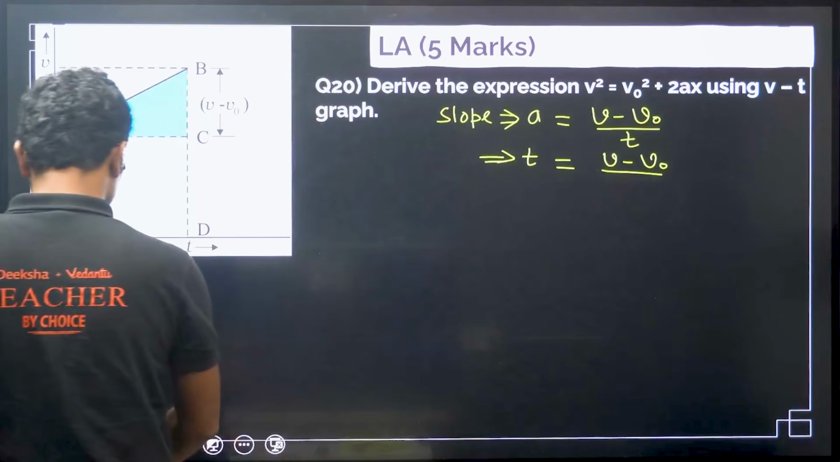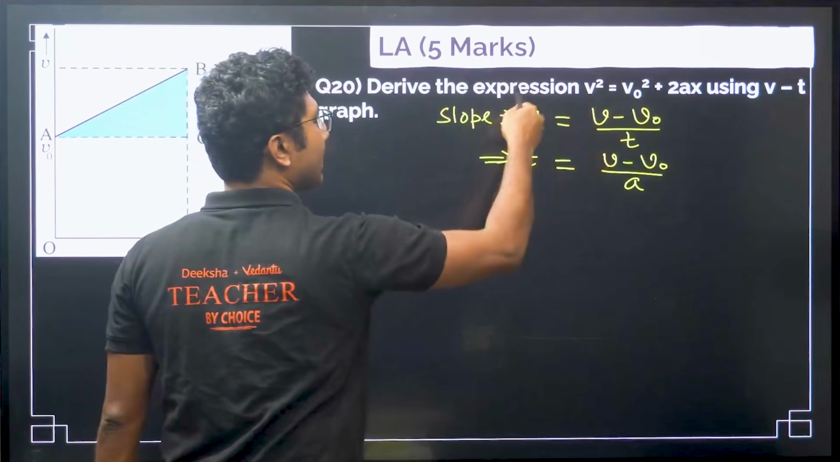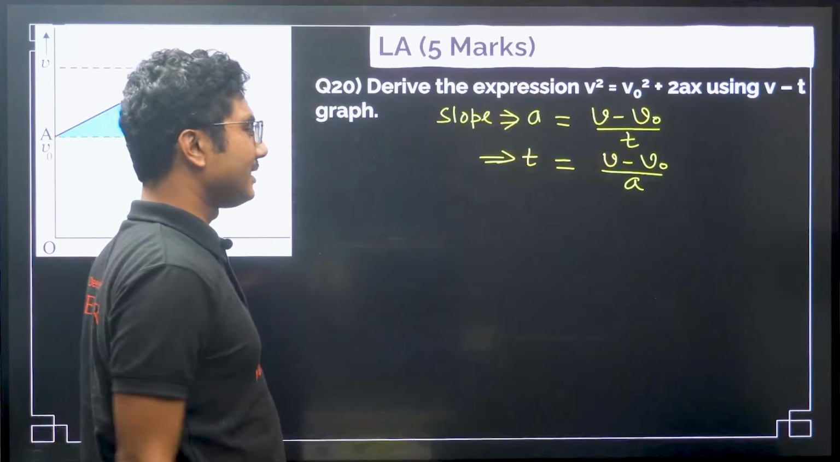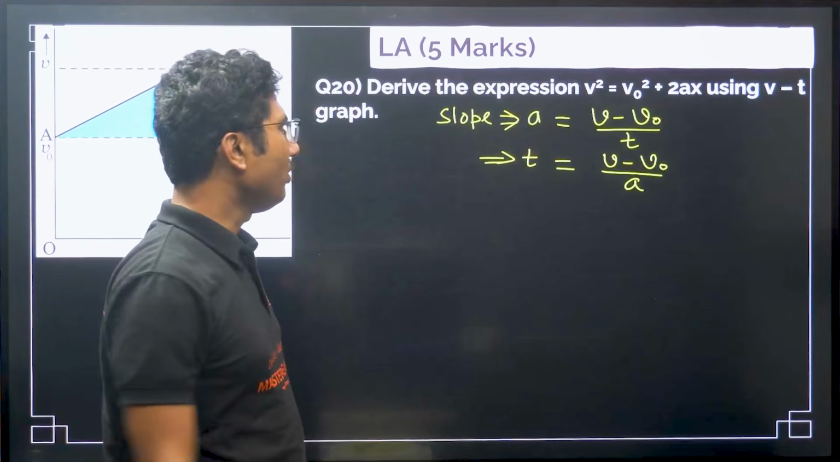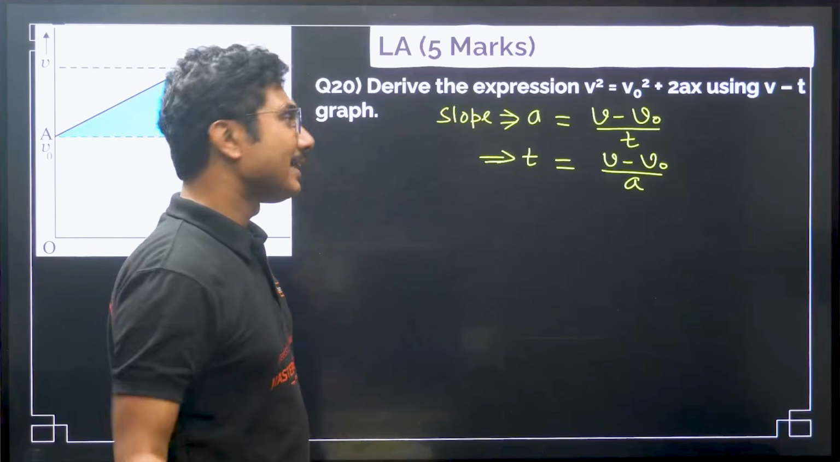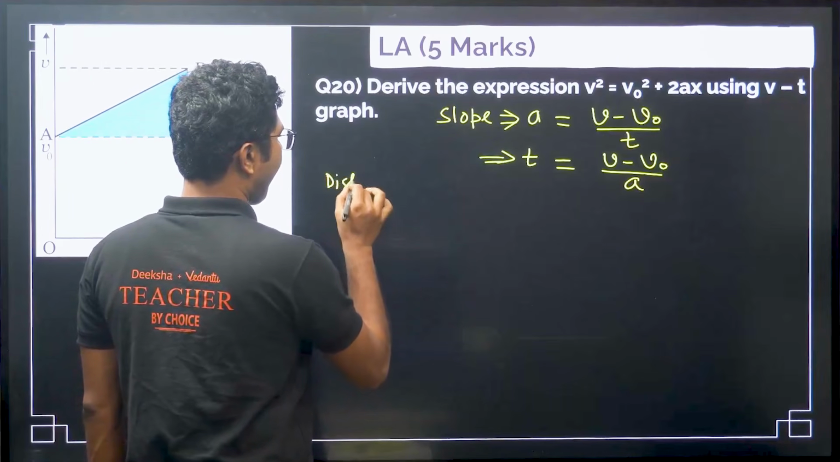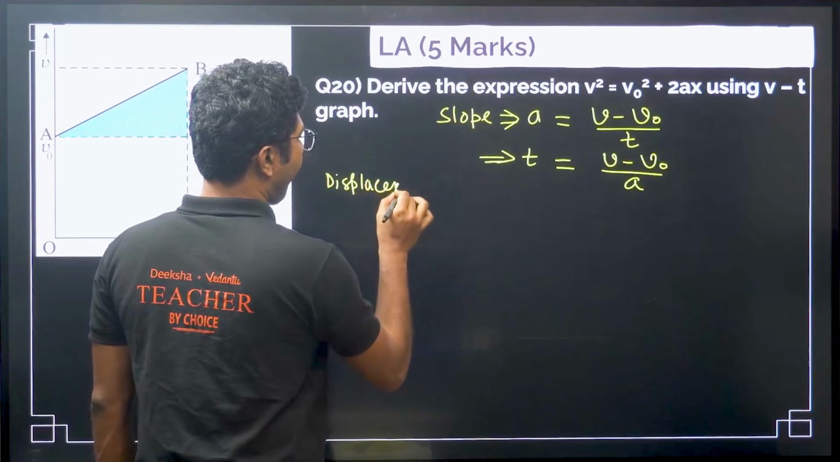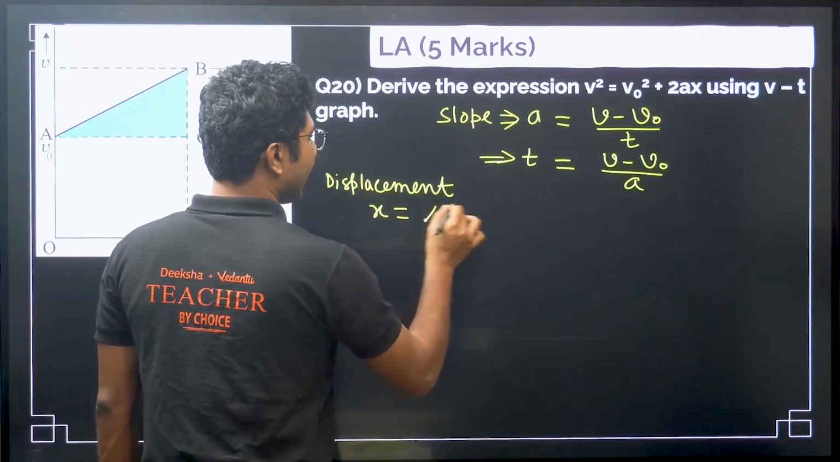It will be a. Okay, so just cross multiplication, so a and t exchange their places, time equals to v minus v naught by a. This is the main thing that we have to be calculating, right? Now again the same thing, x displacement equals to rectangle